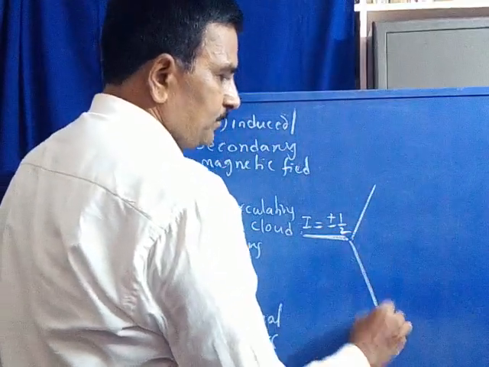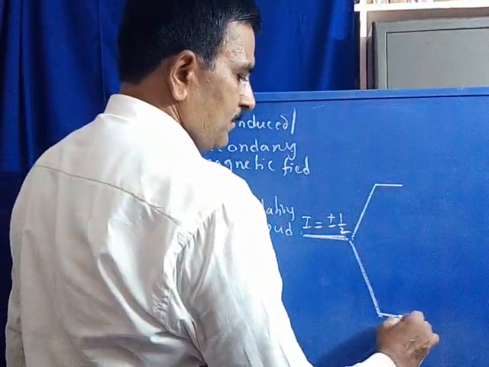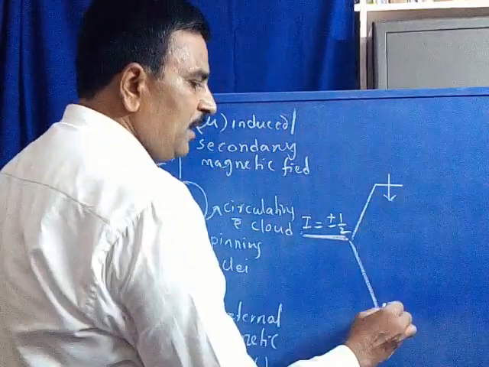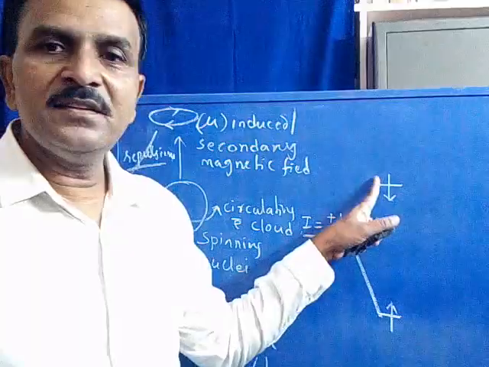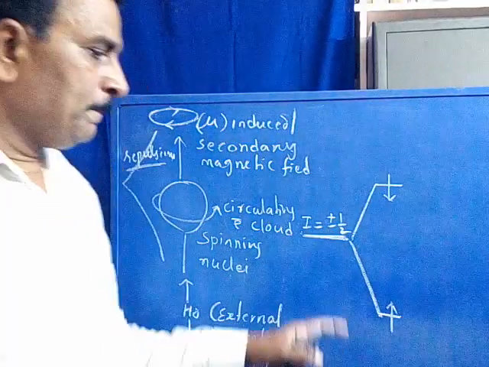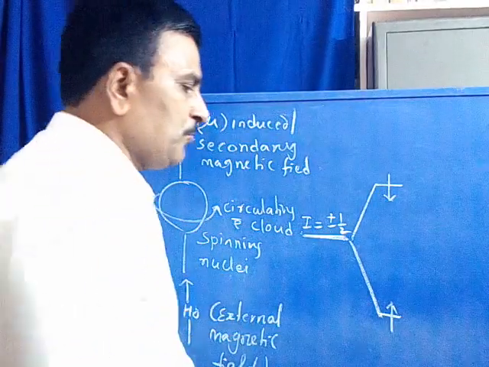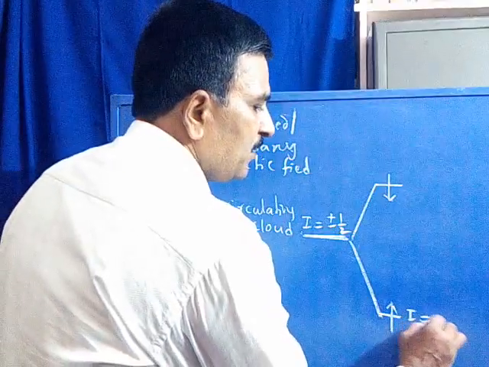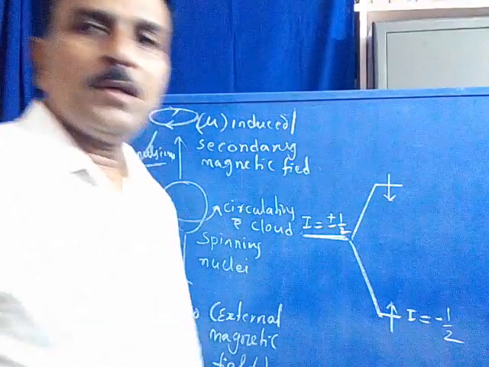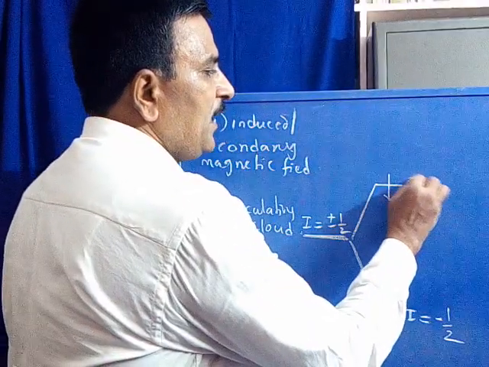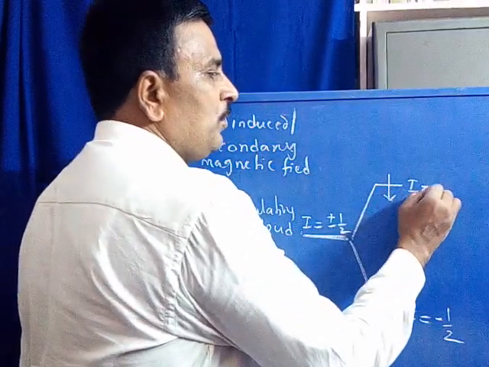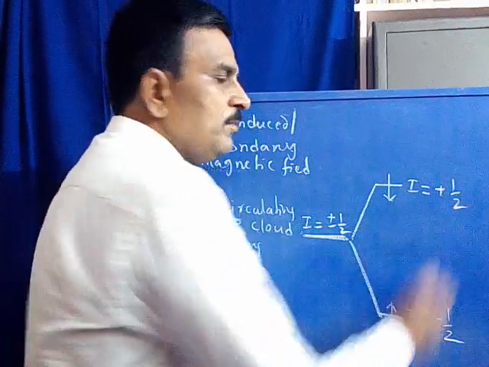Like this, higher energy level and lower energy level. This is the lower energy level and this is the higher energy level of a nucleus. The lower energy level corresponds to spin quantum number I equal to minus half, and the higher energy level corresponds to I equal to plus half.